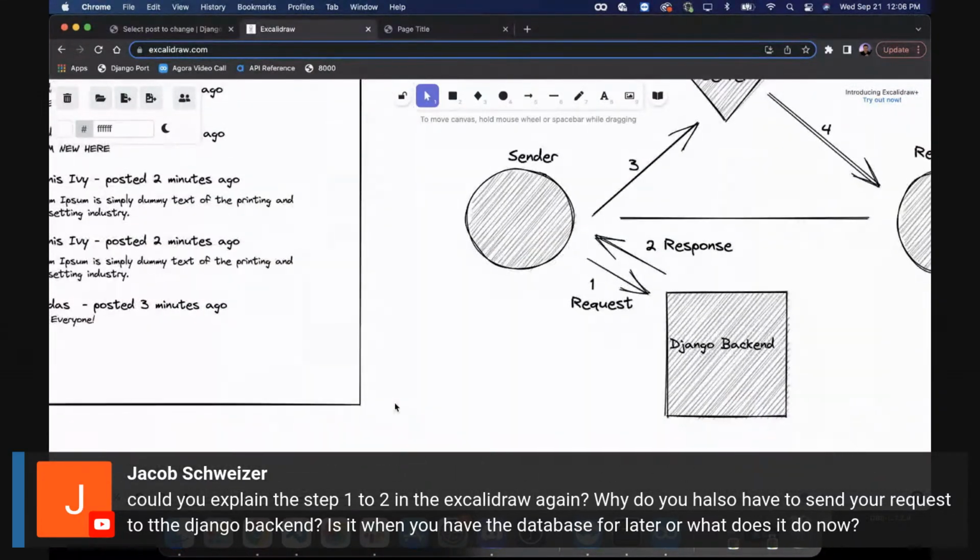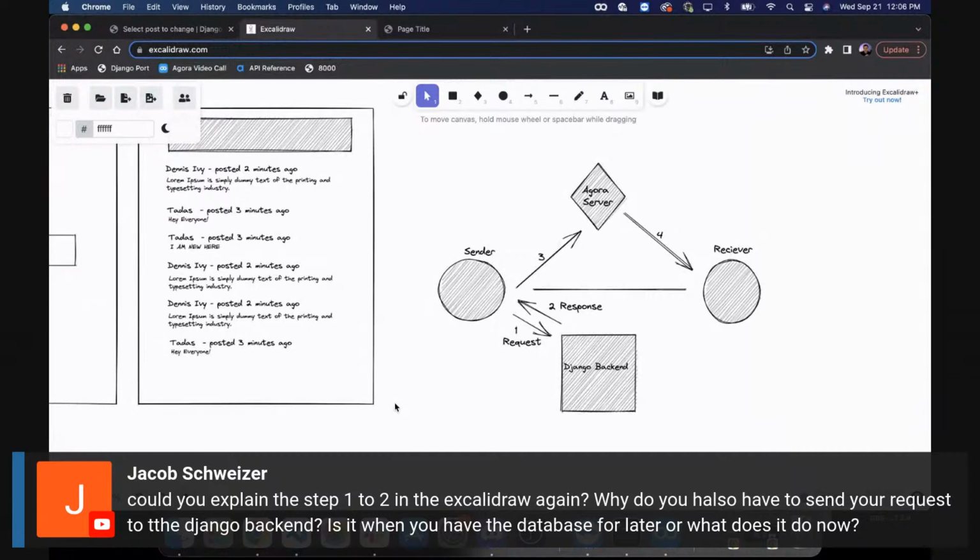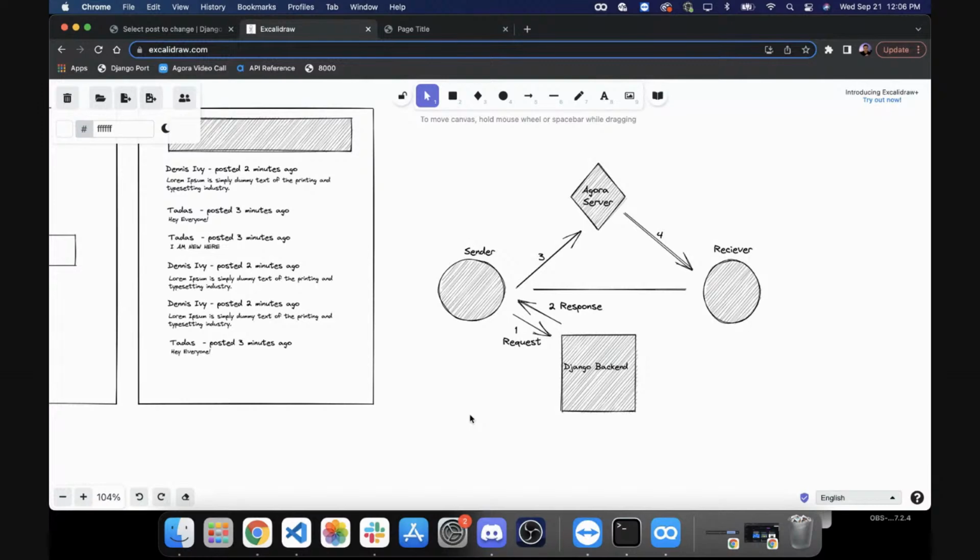You have to think about this: not every real-time application is going to be a chat application. What about notifications? Let's say it's a social network and you want to be notified anytime someone likes your post or something like that. Anytime someone sends you a message, you want some kind of alert to pop up in that header bar, so that message has to come in real time. You also usually want it saved in a database, like if you weren't active that day and log in later, you want to see all the notifications from the prior day. So you need to store it somewhere. That's where the database comes into the picture here.